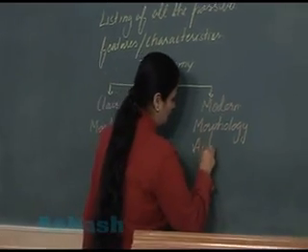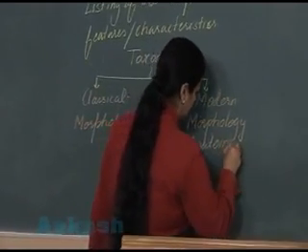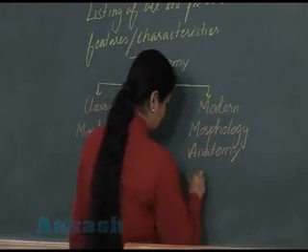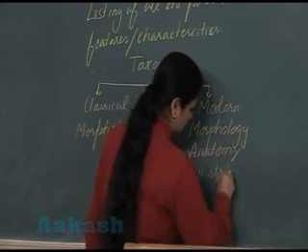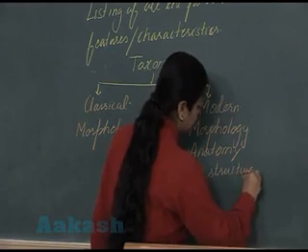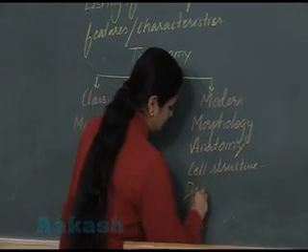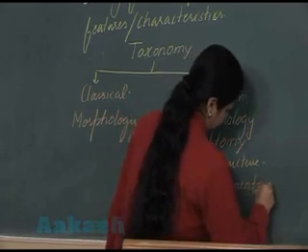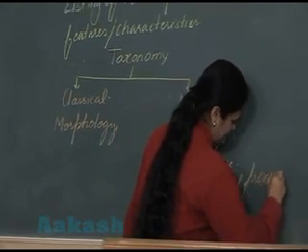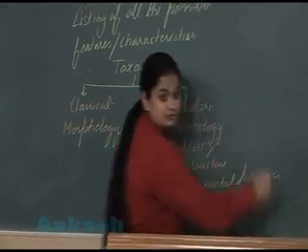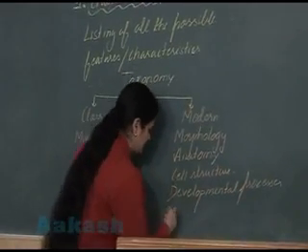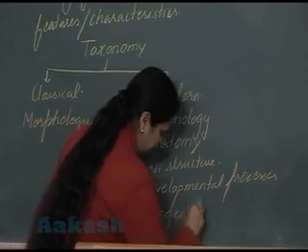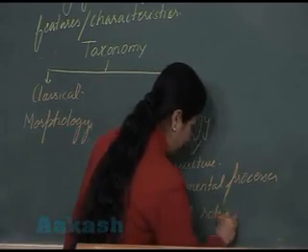Like the ones we have discussed here: anatomy, internal study, cell structure study, developmental processes, and another one is the ecological role of the organism.